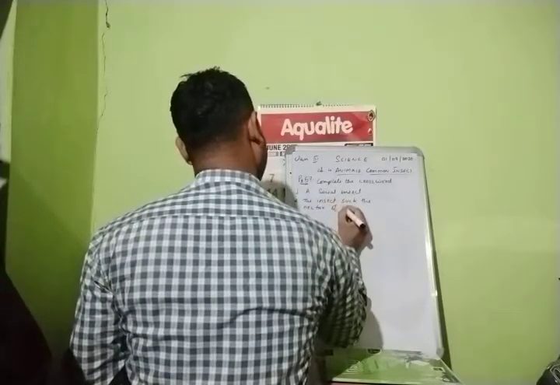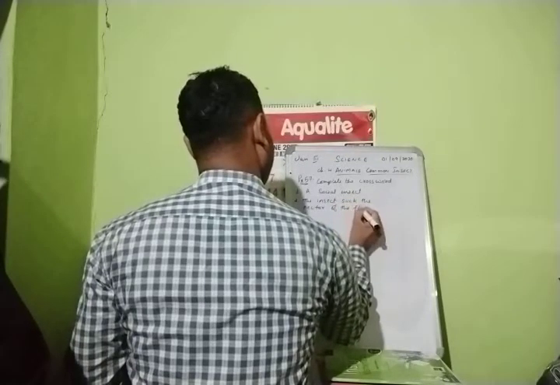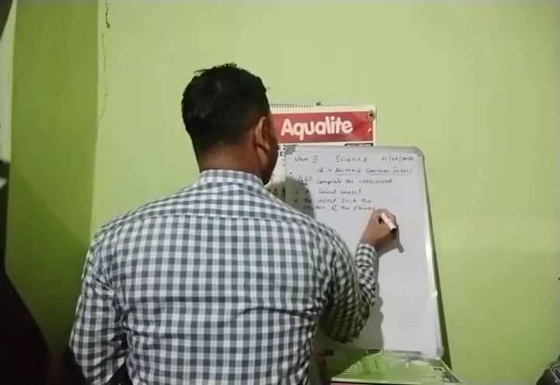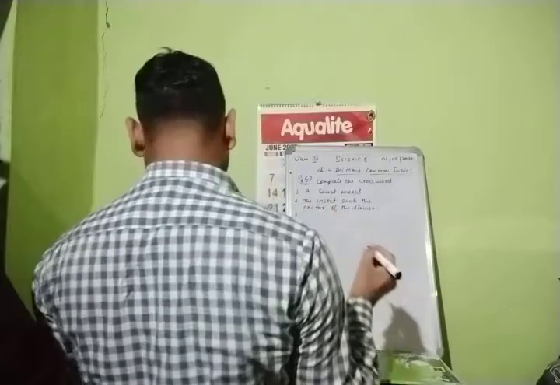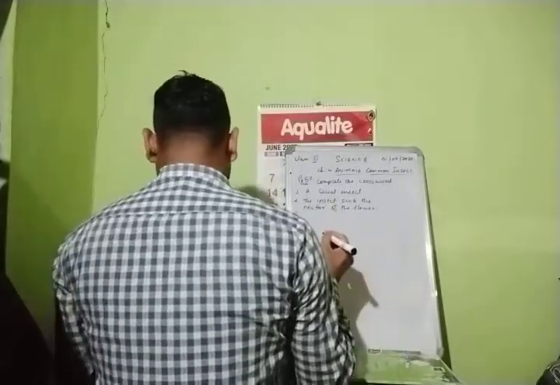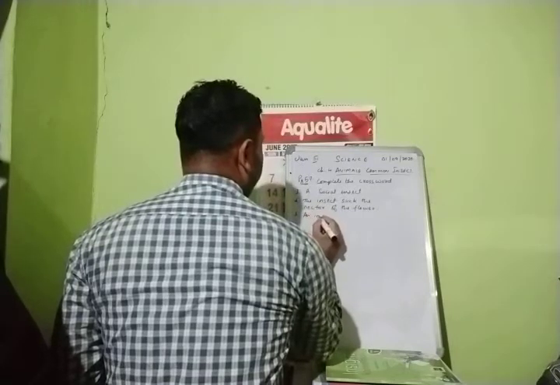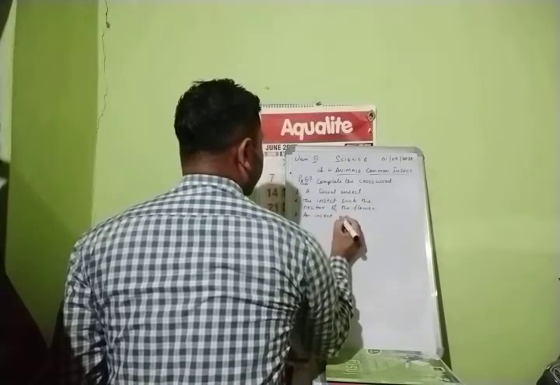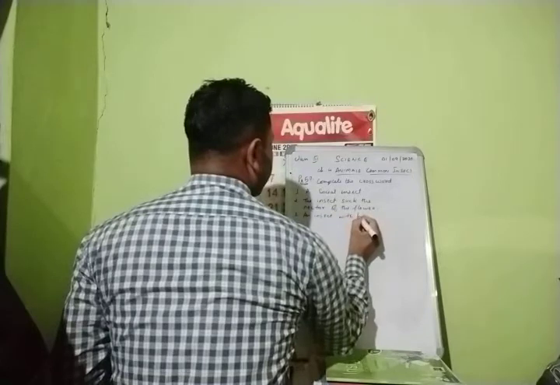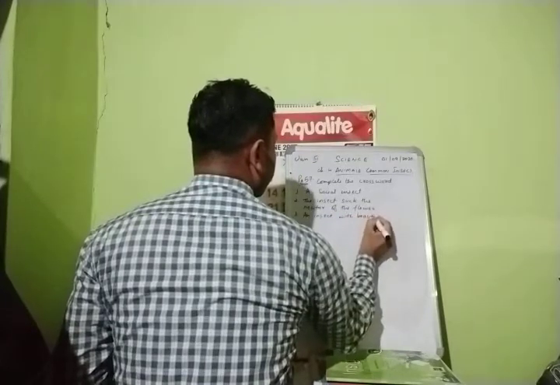Nectar of the flower. Right? Question number 3. An insect with beautiful wings.